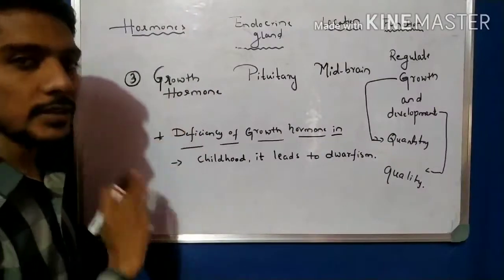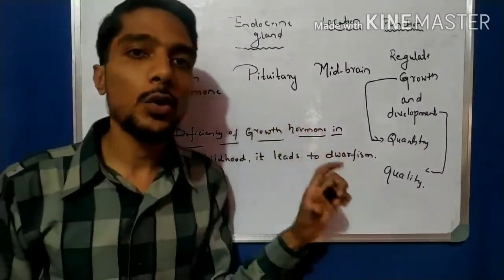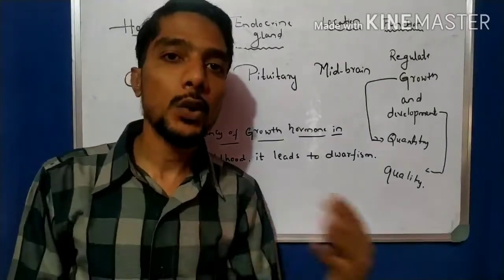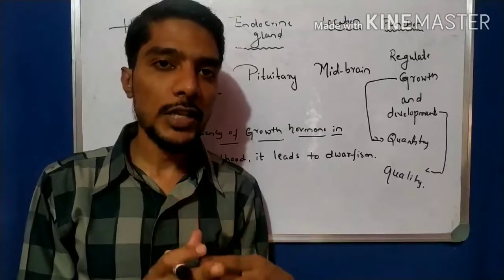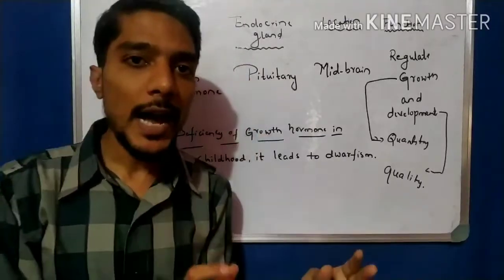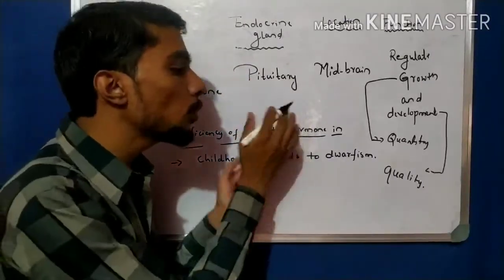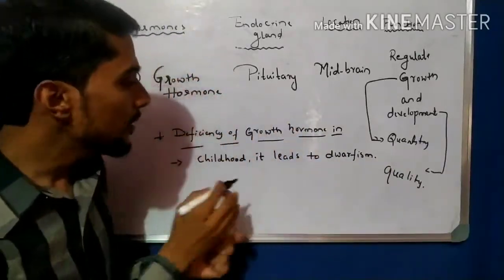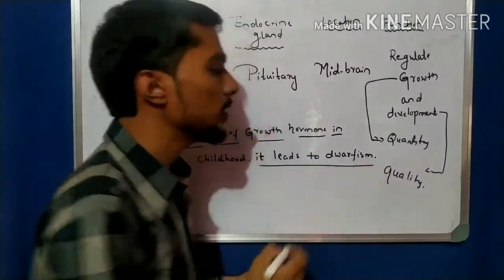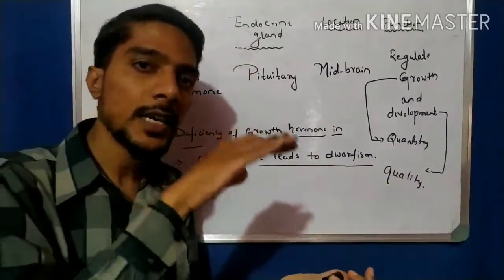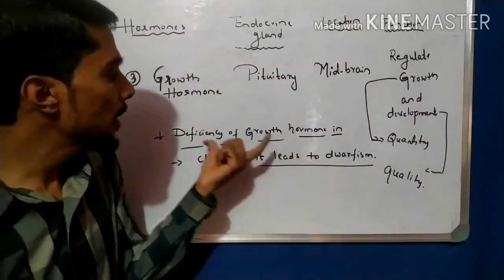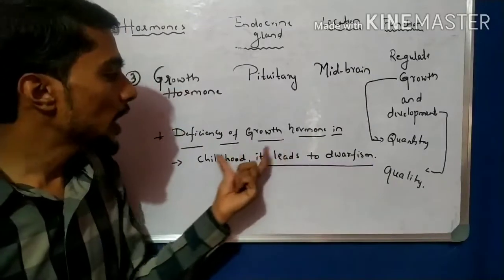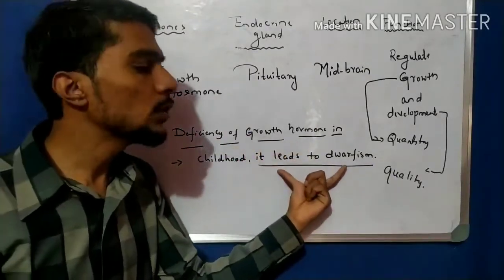If there is a deficiency of growth hormone in childhood, from the age of 7 to 12 years, then that child leads to what? Dwarfism. Dwarfism means the child has a short height. Why? Because of the deficiency of growth hormone in childhood.